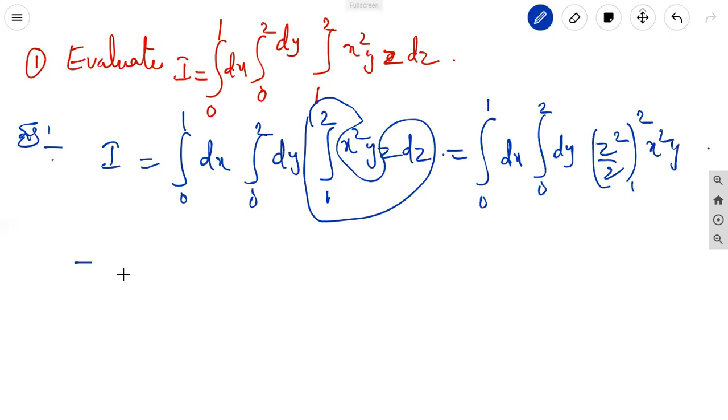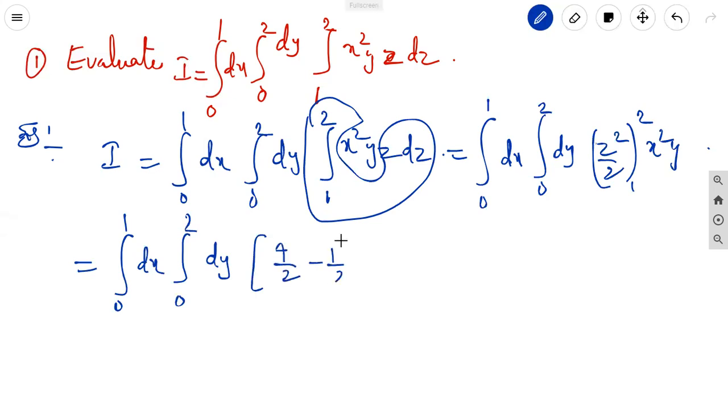Now it is equal to integral 0 to 1 dx, integral 0 to 2 dy, of 4 by 2 minus 1 by 2 into x square y. It is equal to integral 0 to 1 dx, integral 0 to 2, 4 minus 1, that is 3 by 2, x square y dy.